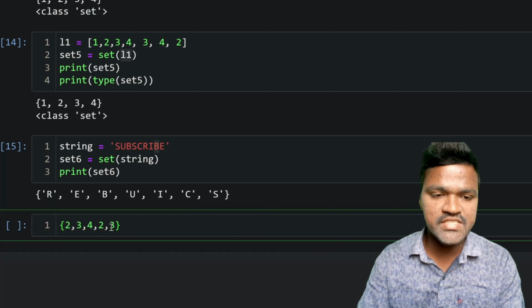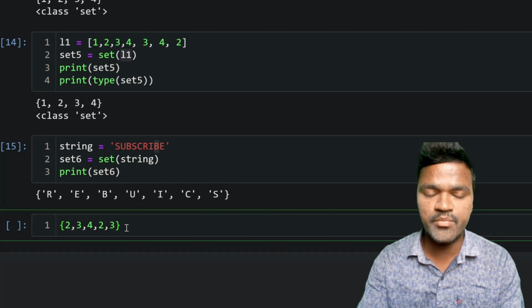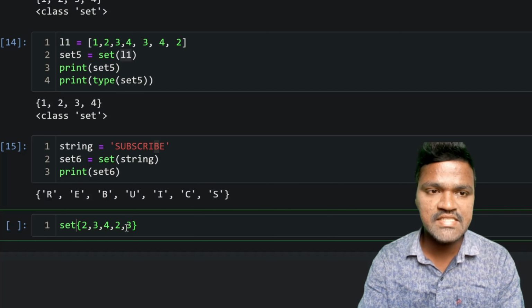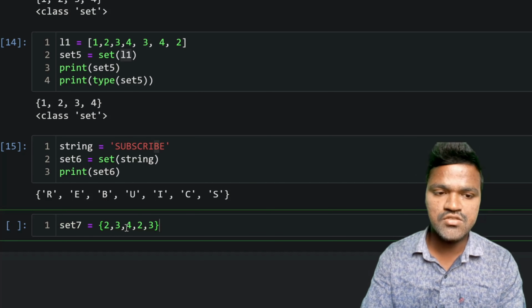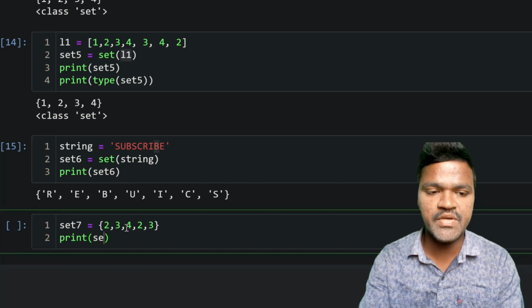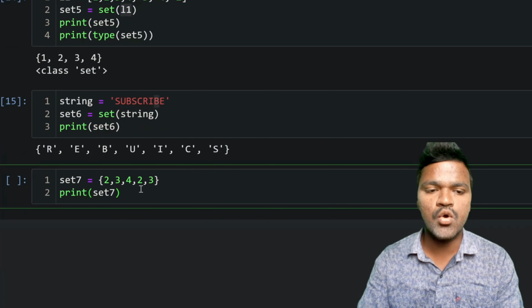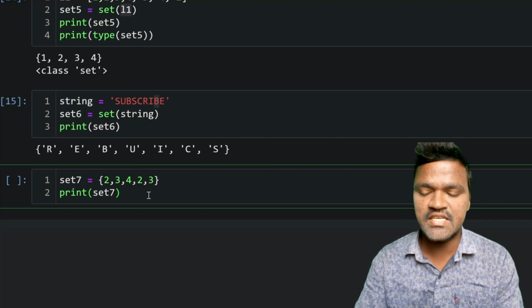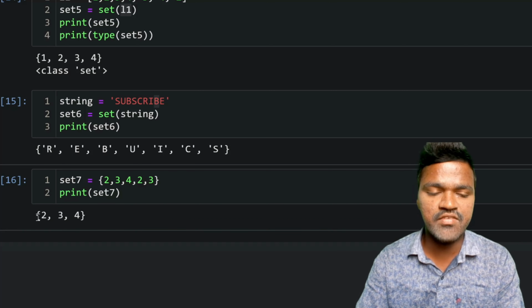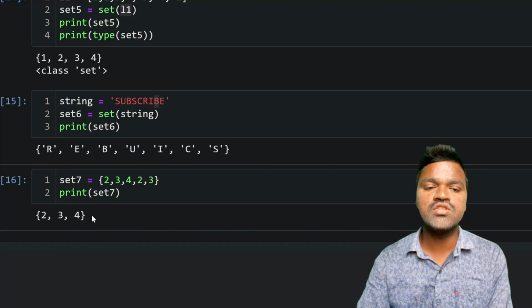So here 2 is repeated 2 times and 3 is also repeated 2 times, right? I will consider set 7, whatever it is. What I will be doing is I will just print this particular set 7. Here we are having the elements: 2 is repeated 2 times, 3 is repeated 2 times. I am printing the set 7. Understand carefully by the output. But still we are getting the elements 2 3 4.